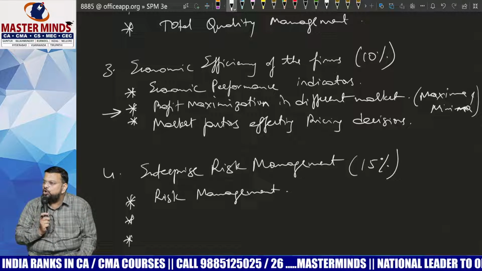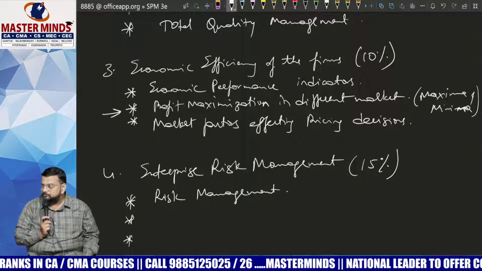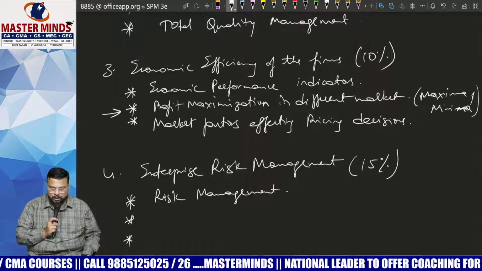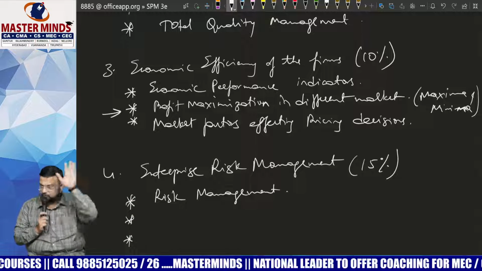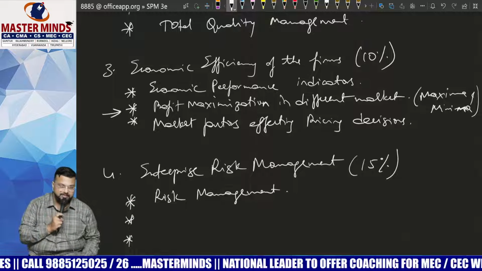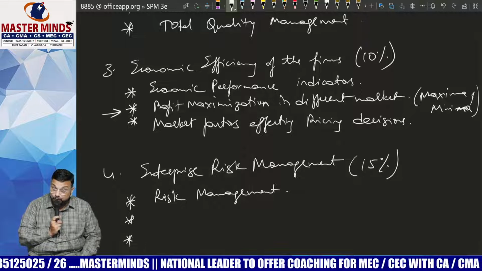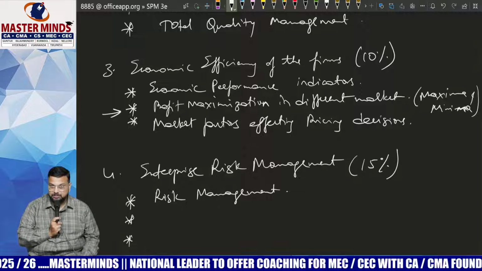Uncertainty means you don't know what is going to happen. You are not sure about anything. You are not sure about success. You are not sure about failure. That is uncertainty.